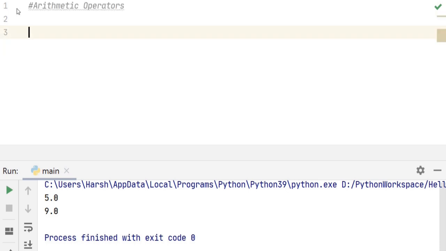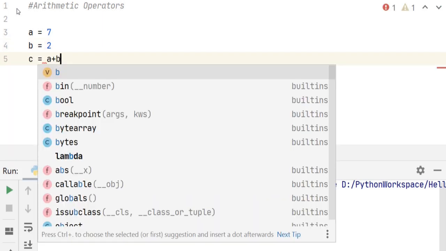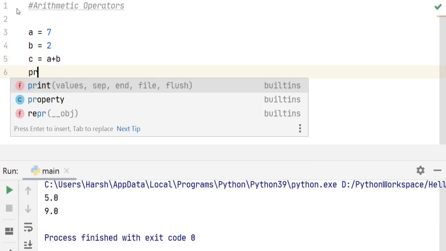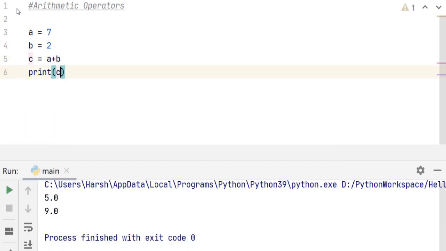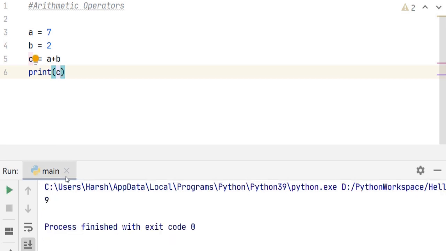So addition is using plus sign. Let's define two variables to add. Say a is equal to 7 and b is equal to 2. To add these two numbers, just type c is equal to a plus b. Now let's print c and check the output. We get 9, which is 7 plus 2. So subtraction is using minus sign. So just type a minus b and we get 5, which is 7 minus 2.